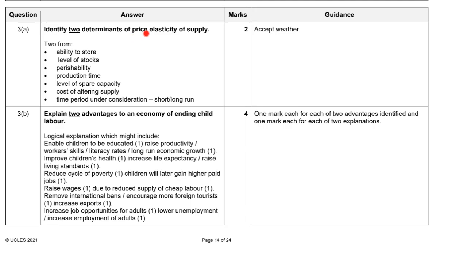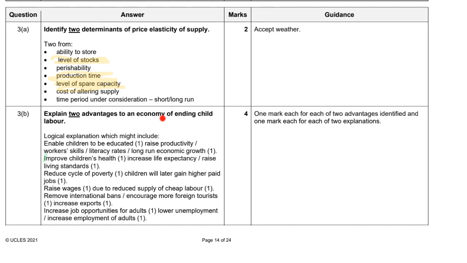Two determinants of price elasticity. There are a lot, right? Usually candidates will start with the price, the spare capacity, and also the production time or level of stock. So these three are major determinants of price elasticity of supply.